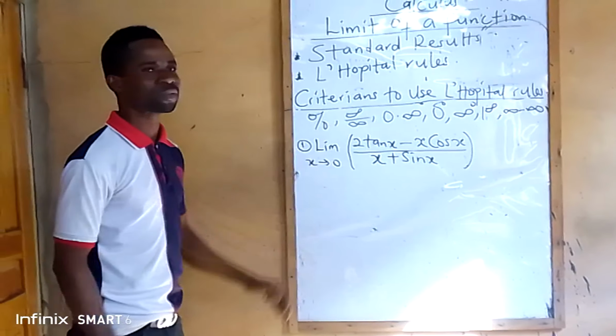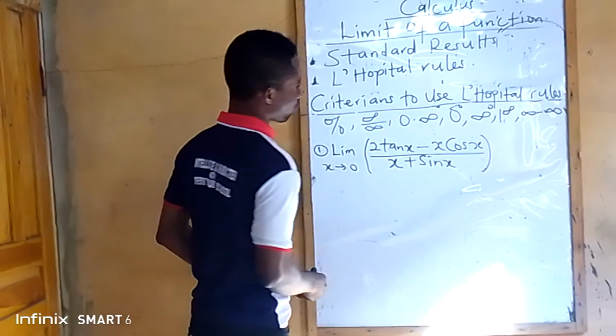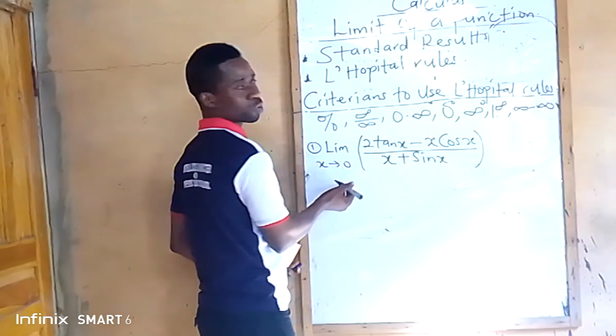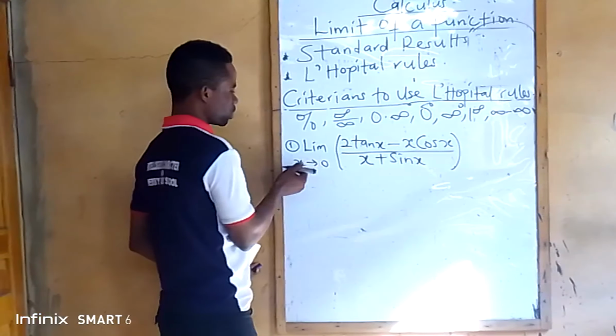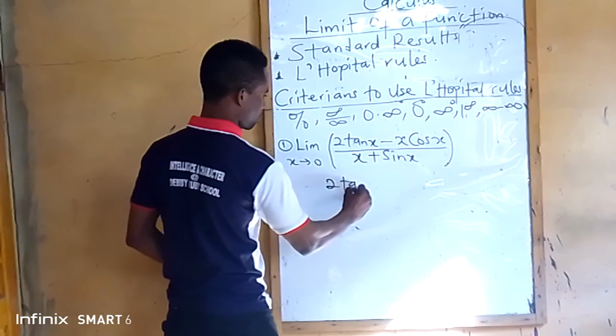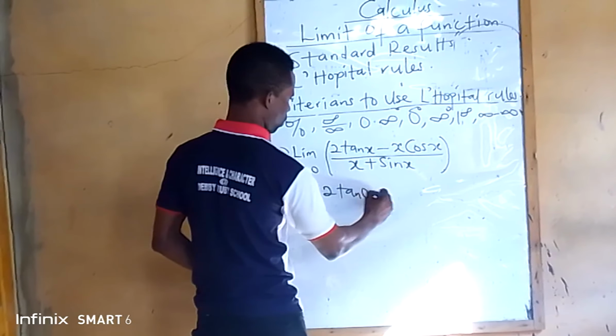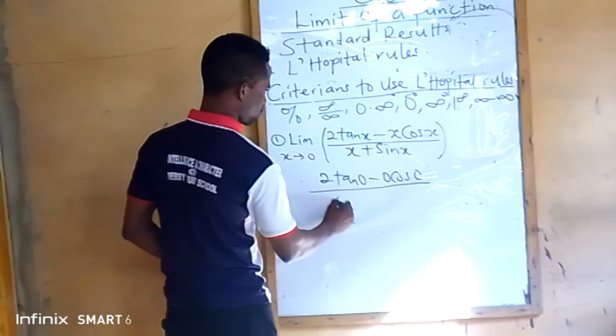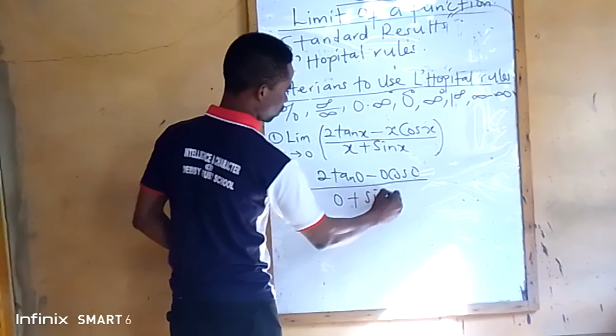These are the criteria for applying L'Hopital's rule. Now, let's say you have a question like this. If you use direct substitution, anywhere you see x, you put 0. That will be 2 times 0 minus 0 cos 0, all over 0 plus sine 0.